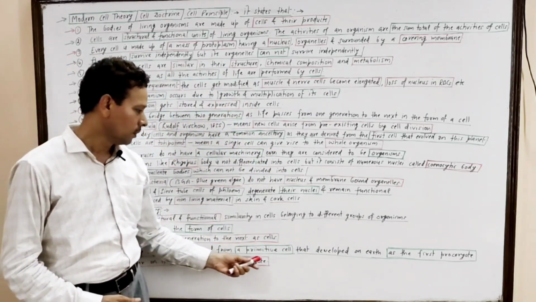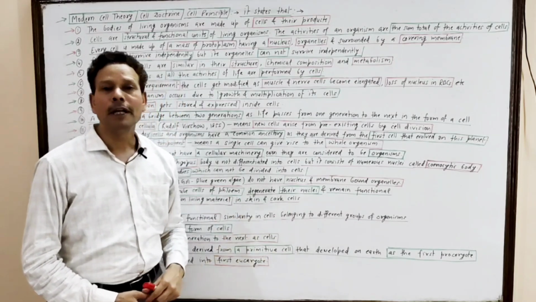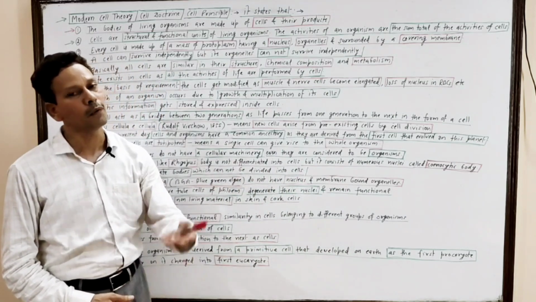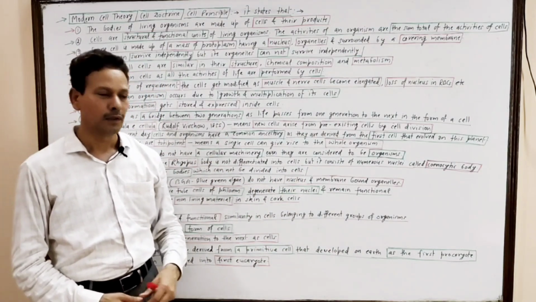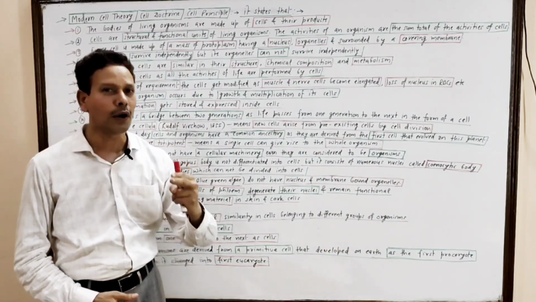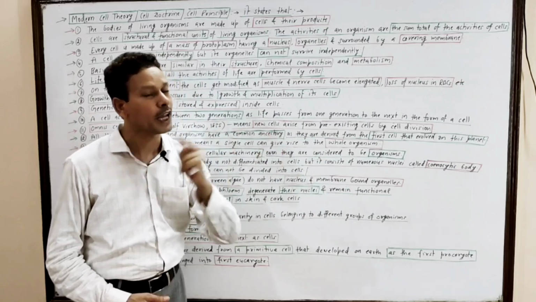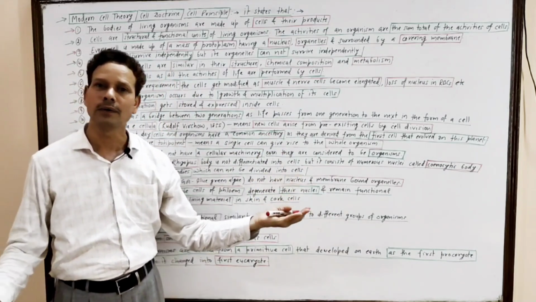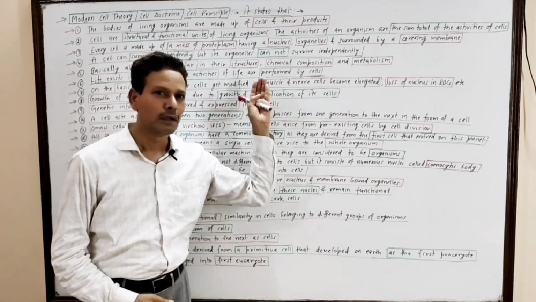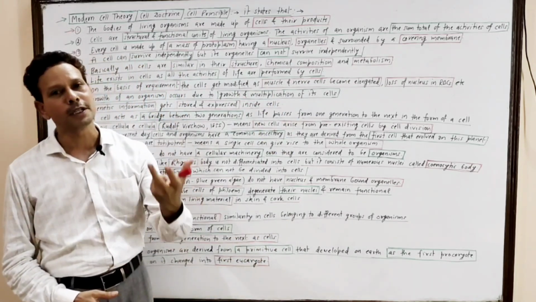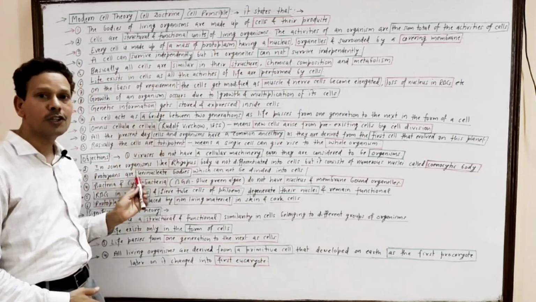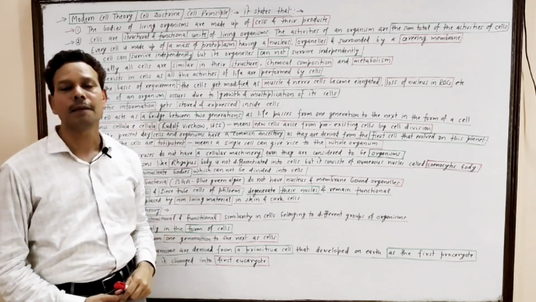It means all the primitive cells developed on this earth in the form of first prokaryotes, and later on these prokaryotes changed into eukaryotes. Dear students, this is all about modern cell theory, cell principle, cell doctrine, and its limitations as well as its significance, importance.